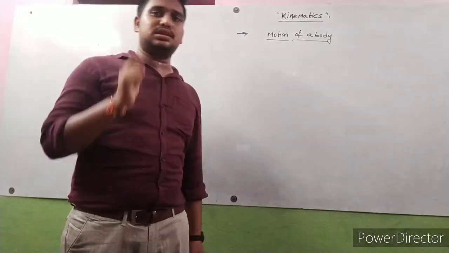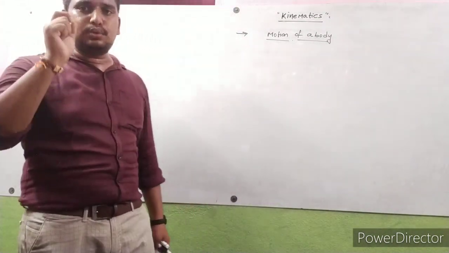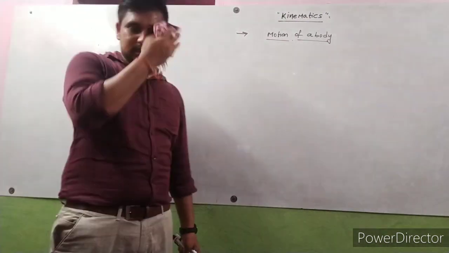Projectile motion and circular motion are examples of motion in two dimensions.